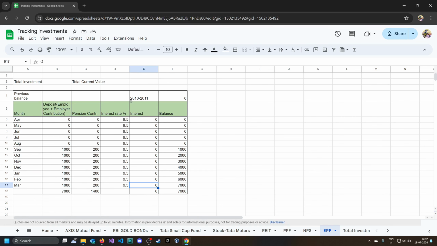So let's say we are in financial year 2010 and 2011, and we go to next financial year. The interest should be mentioned in the passbook, but this interest gets mentioned around September, October of the next financial year. So that's the main issue of EPF interest.